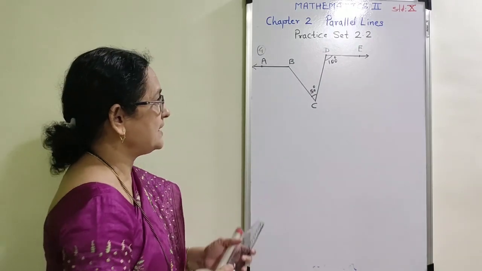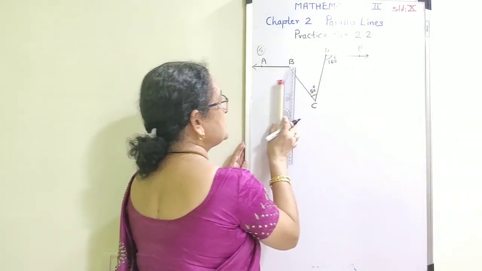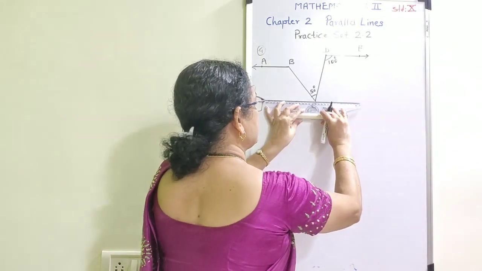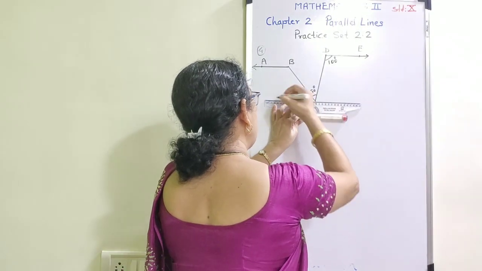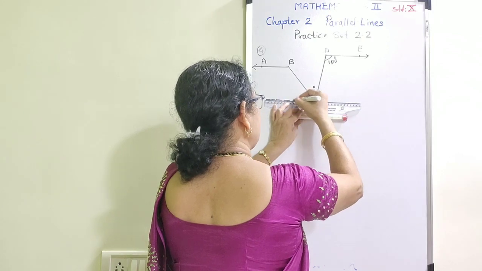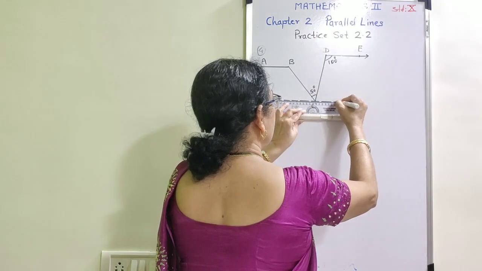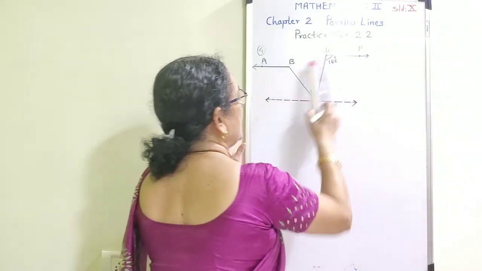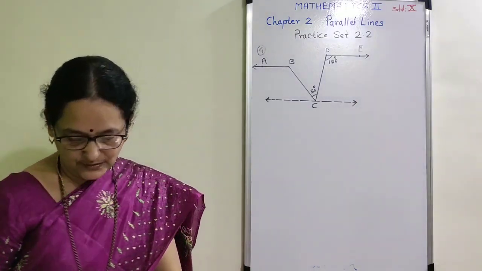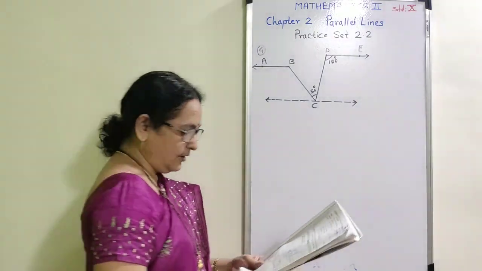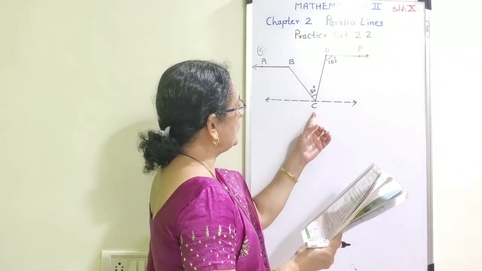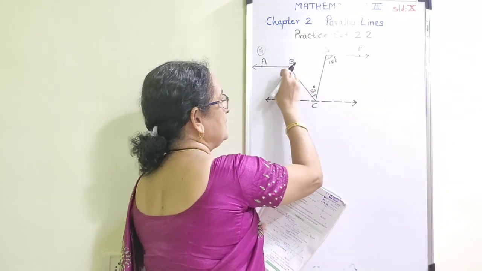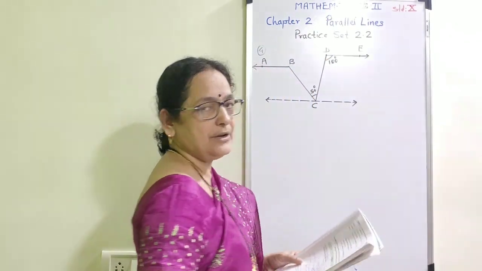Now observe the given example. Ray DE is parallel to ray BA. Now I am going to do one important construction, that draw a line passing through this point C and which is parallel to ray AB as well as ray DE. Since both are parallel, when I do this construction, the line passing through point C is parallel to D, and if it is parallel to D, it should be parallel to BA also.